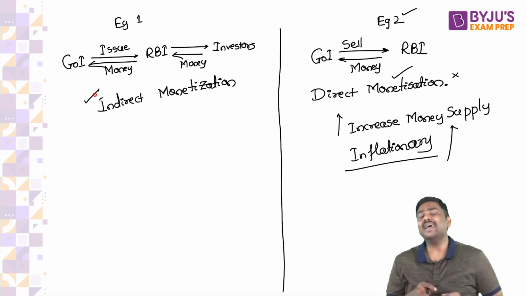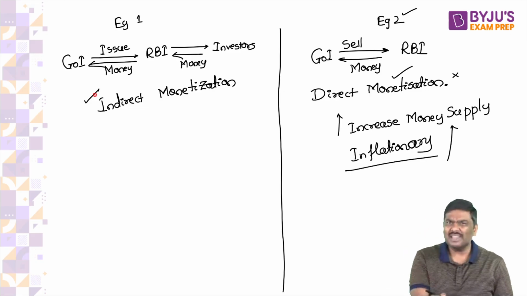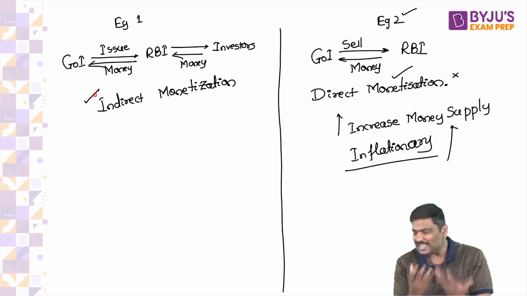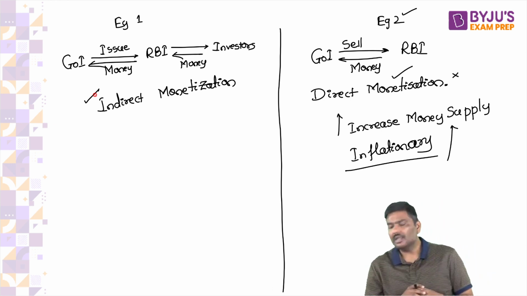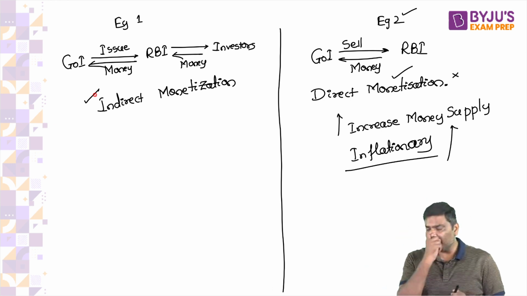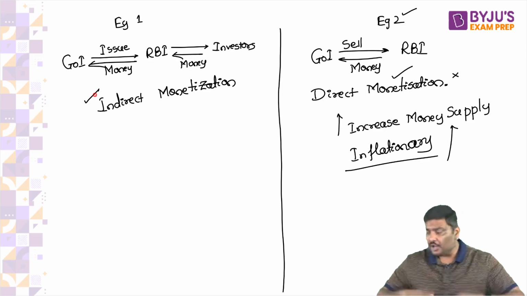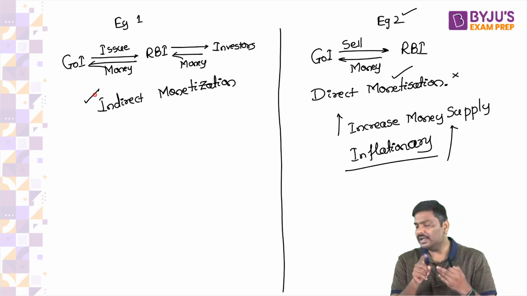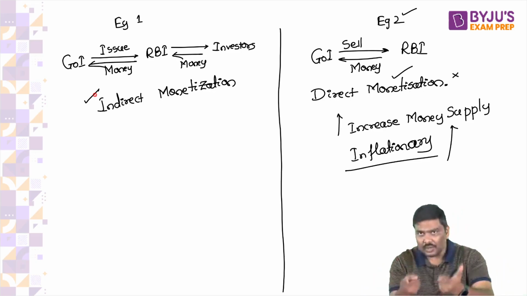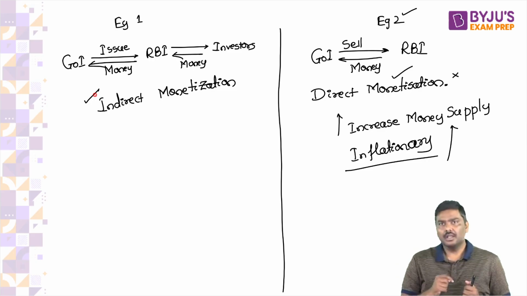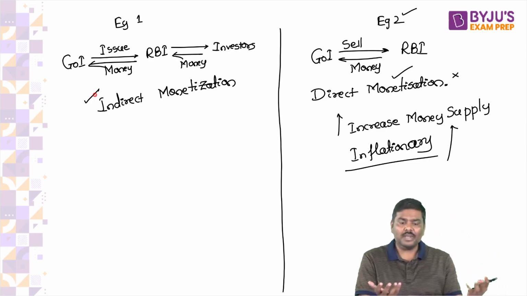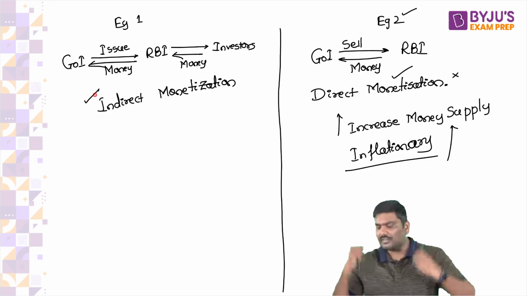Because in case of indirect monetization, do you think money supply is increasing? Is new money being introduced in the market? Think of it. In example 1, please tell me, is new money being introduced in the economy? That is very important. Right, sir, how is new money not being introduced here? How will new money be introduced here?